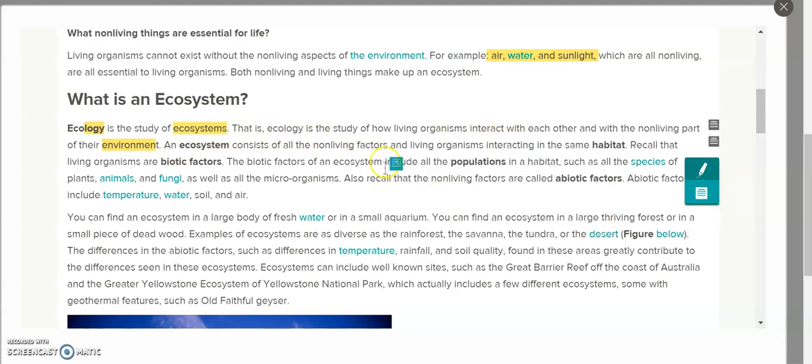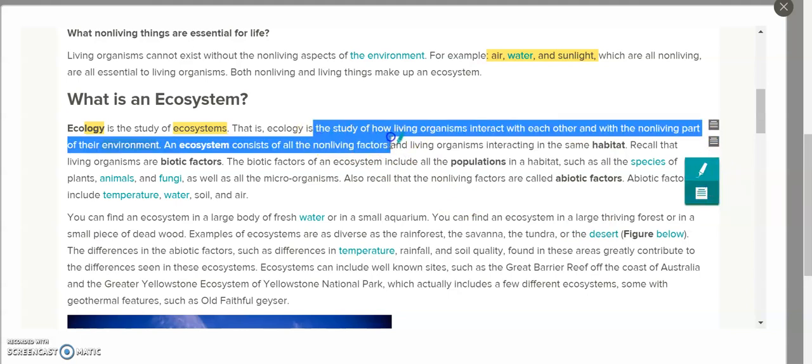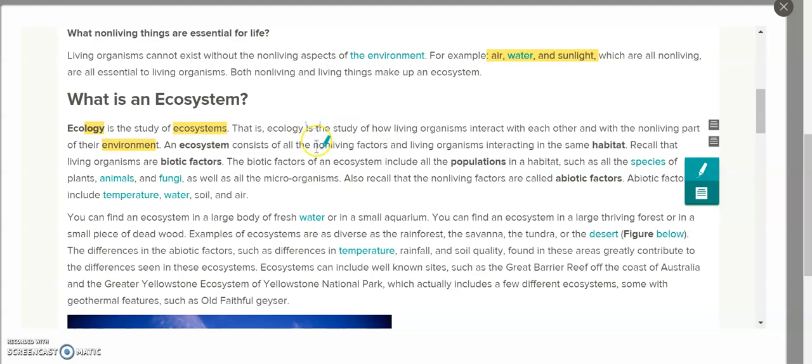Oh, I wanted to highlight that. Non-living. So we're going to be done with this, and we're going to hit the highlighter. Non-living. Oh, stop it. You're being real dramatic. Non-living and living, which we know are called biotic and abiotic factors. Okay.